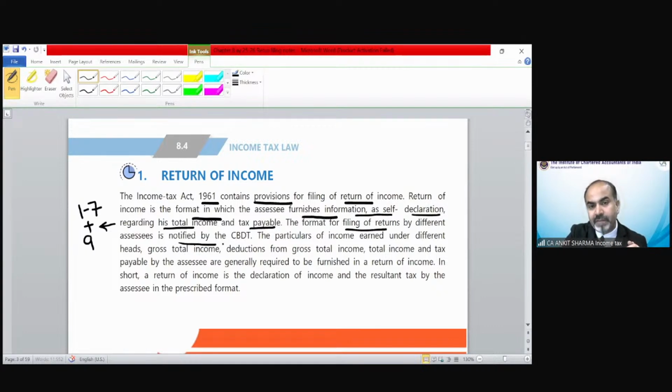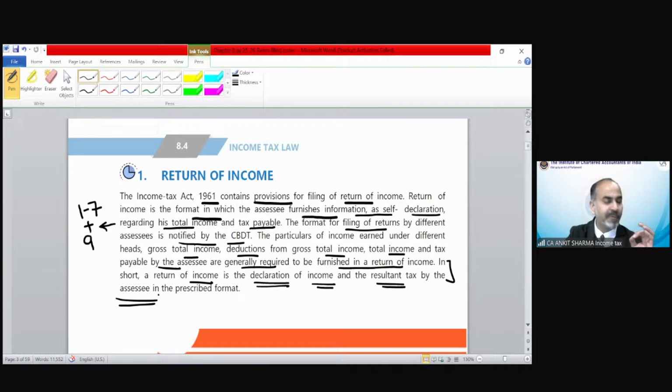Different assessees are notified by the CBDT. The particulars of income earned under different heads, your gross total income, your deductions, your total income, and tax are generally required to be furnished by the assessee in a return of income. In short, we can say the return of income is the declaration of income and tax by the assessee in the prescribed format at a prescribed date, etc.